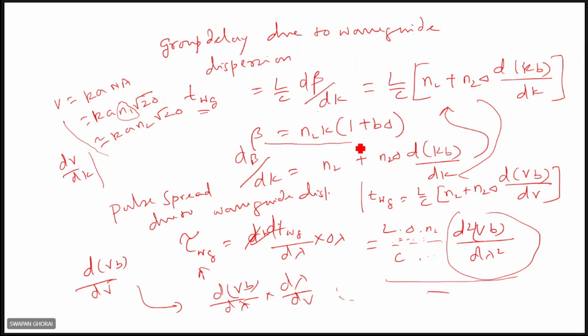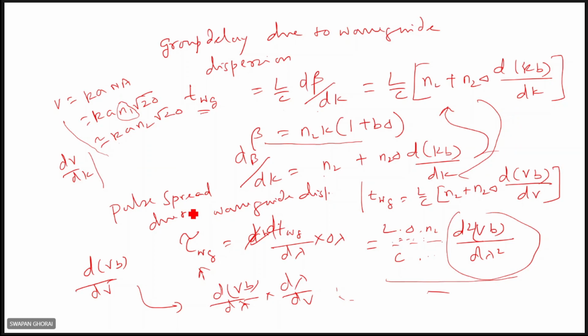Since beta is equal to this, as we have seen last time, I have differentiated d beta by dk; the first term gives K equal to 1. And n2 delta is a constant, while KB is the varying parameter, so d of KB by dk comes.